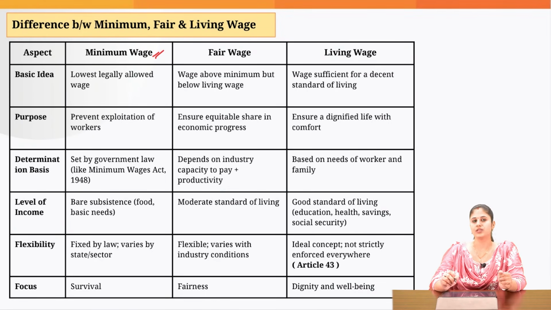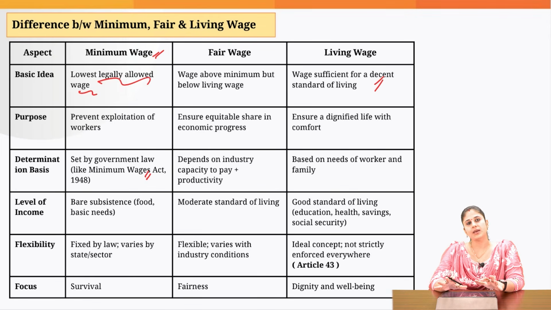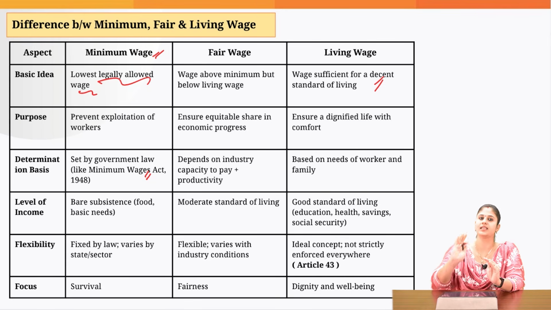When it comes to the minimum wage, it is the lowest legally allowed wage which the government would be fixing under the Minimum Wages Act. When it comes to fair wage, it somewhere lies between the minimum wage and the living wage. When it comes to living wage, this ensures that a worker is provided enough remuneration that he is able to attain a decent standard of living. And how do you define this decent standard of living? That would vary from society to society. You have to look into the cost of living in a particular region. Based on that, you have to decide this living wage.